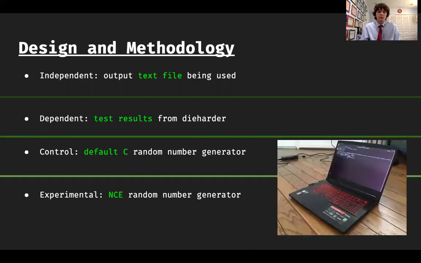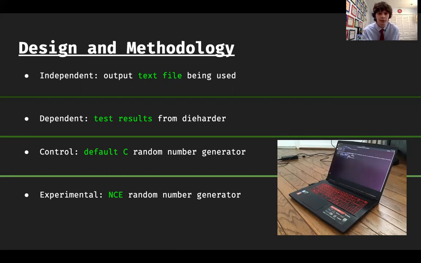The independent variable in this experiment was the output text files being used. So I would generate multiple text files with my programs, and I would use each of them as output. The dependent variable was whatever Dieharder outputted. So I would give Dieharder my text file, that's independent, and it would give me the test results, that's dependent. The control variable would be the default random number generator in C, the programming language I was using.